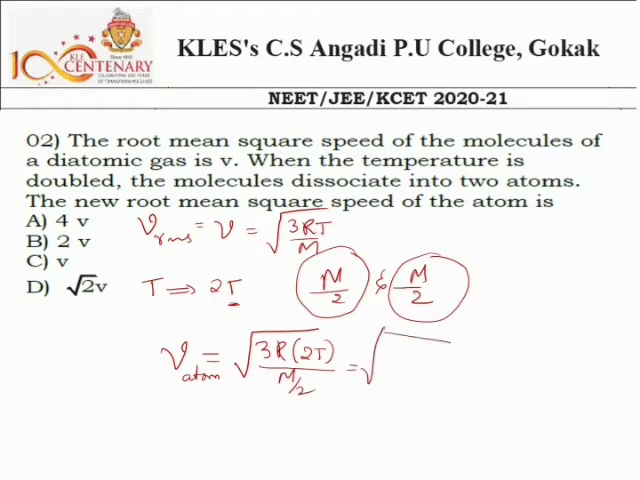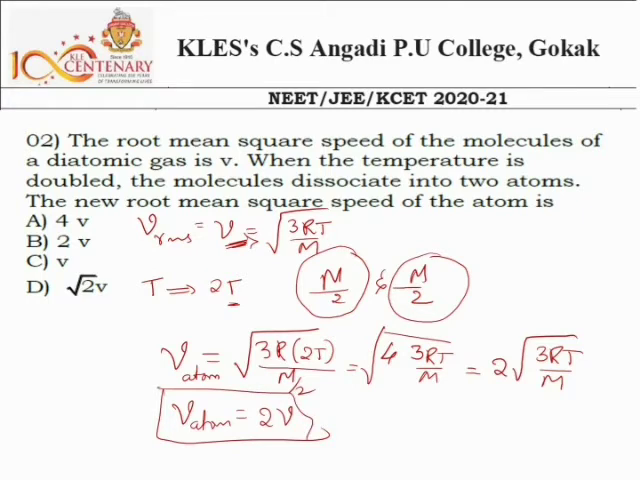If I take this 2 to the numerator, and 2 is already there, so 2 into 2, this is 4, and the remaining terms are as they are, 3RT divided by m. If I take the 4 out of that square root, it becomes 2, so 2 into root of 3RT divided by m, which is the value of the V given here. So I can write V of atom, the RMS speed of the atom, is equal to 2 times the RMS speed of the molecule. So the answer is 2V, and option B is correct.